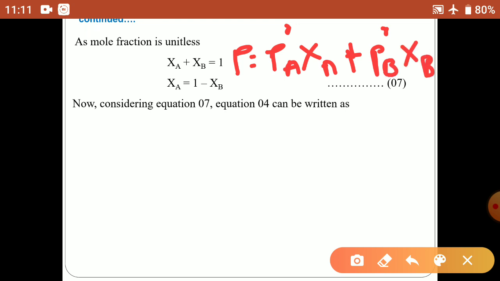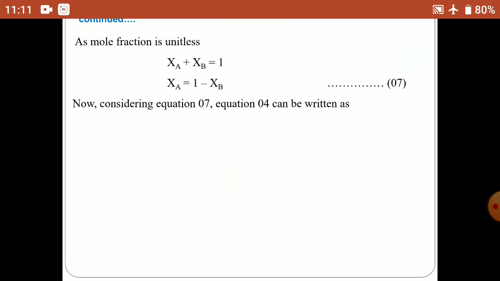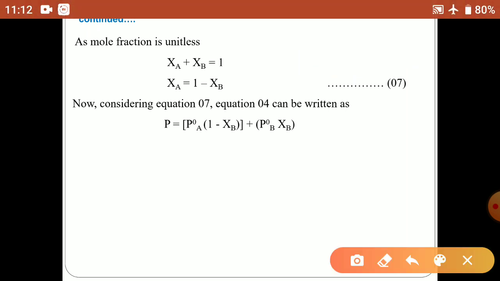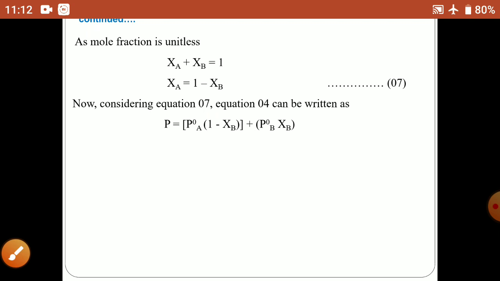Now we are putting the value of equation 7 into equation 4. We will have the equation P is equal to P naught A times 1 minus XB, plus P naught B XB. We are just replacing XA using equation 7.